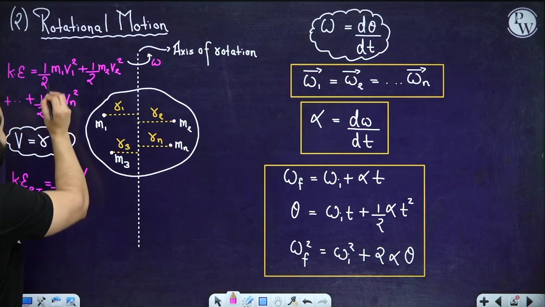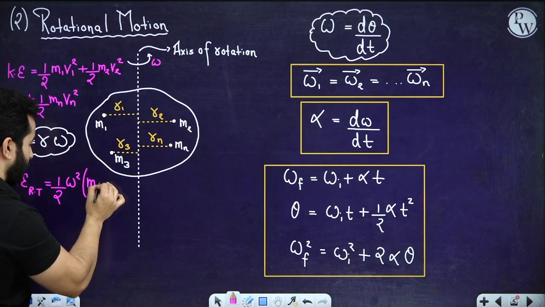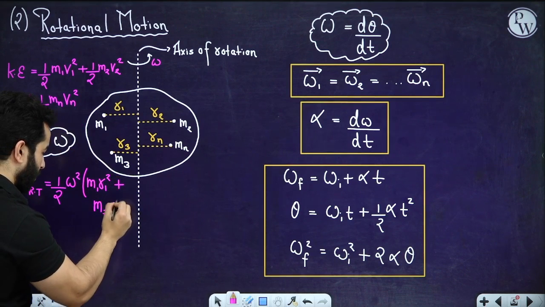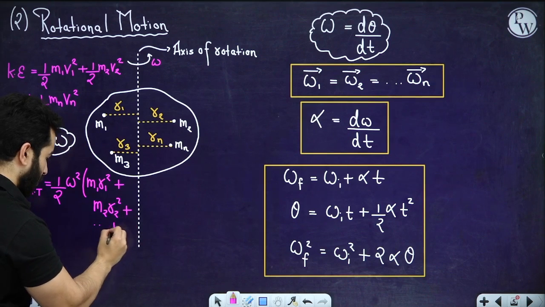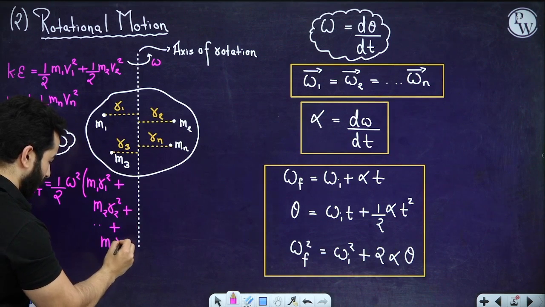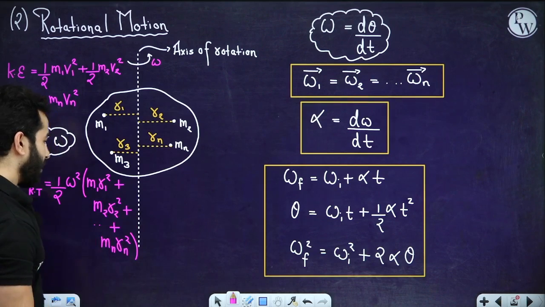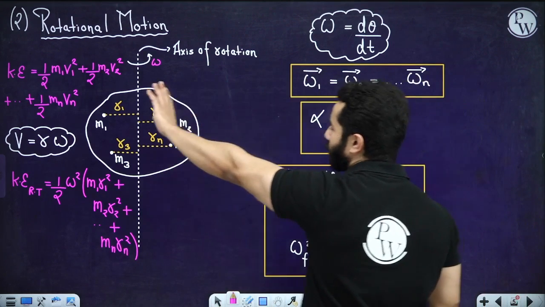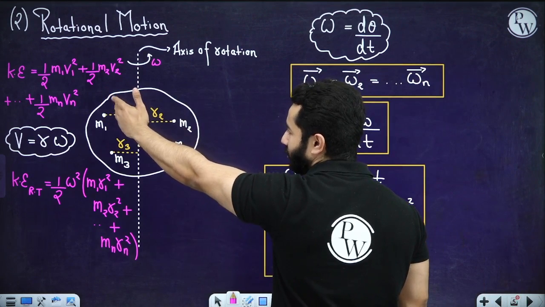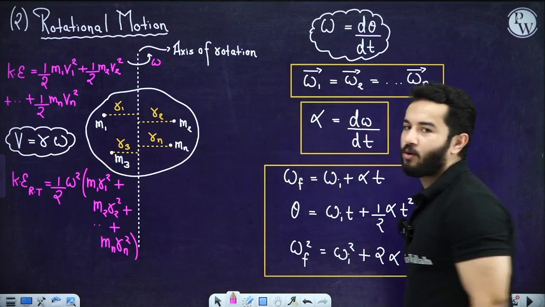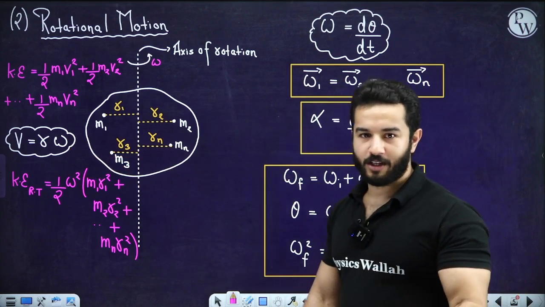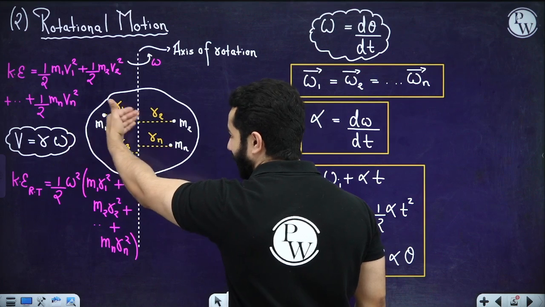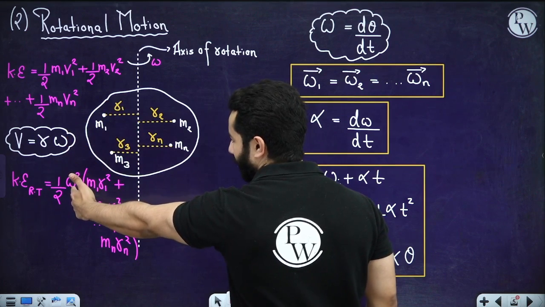Now I will be left with m1 r1 square plus m2 r2 square and so on, mn rn square. Please take a look. All I have written is just half mv square, which is the kinetic energy of individual particles. Then I have converted v equals r omega. Omega is constant for each particle, so instead of v, I have written r omega. Obviously r is different, so I have taken out omega square as a constant.